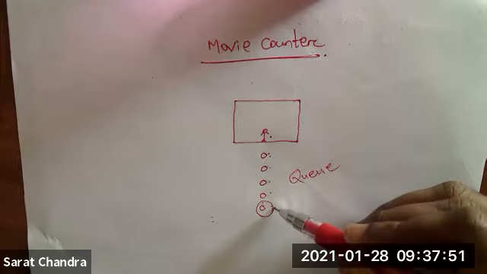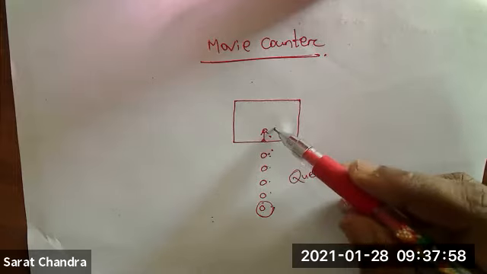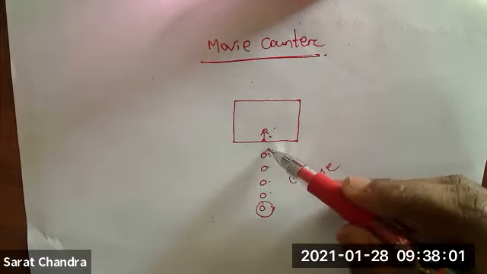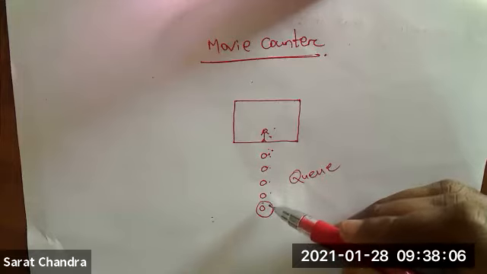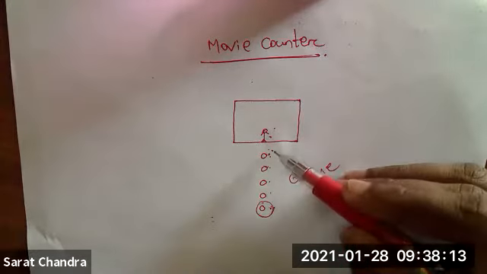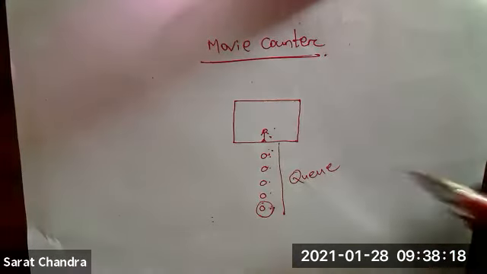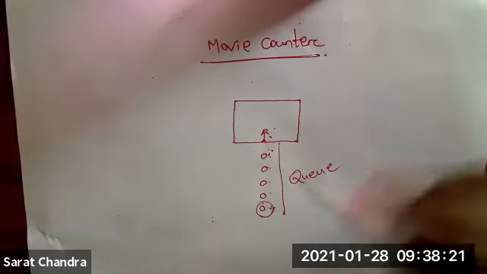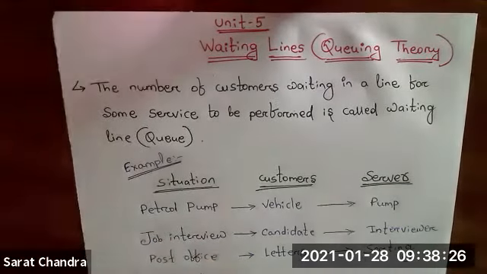For this person, it will require some time to reach over here, because he will issue a ticket to this person, take the money, and go, and after that this person will come. So in this manner, this person has to wait for some time. They will form a queue, and to get the service, they have to wait for some time. If we put all these things together, then we will have a waiting line.